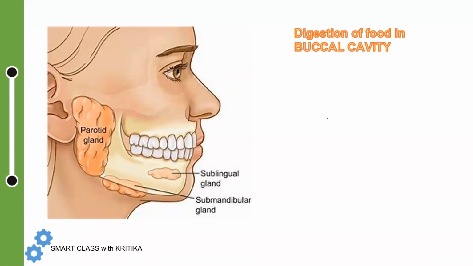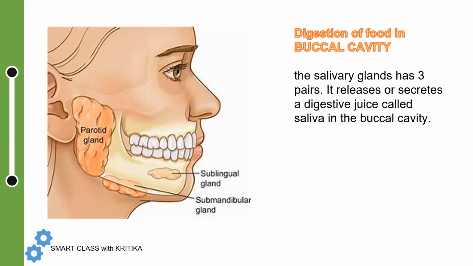So digestion of food in the buccal cavity, it is in the mouth. The buccal cavity is also known as the oral cavity. It is the part of your mouth that includes the tongue, teeth, and your salivary glands. The salivary glands have three pairs. It secretes a digestive juice called saliva in the buccal cavity.